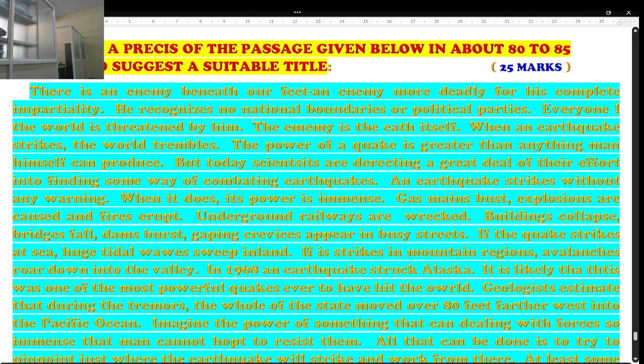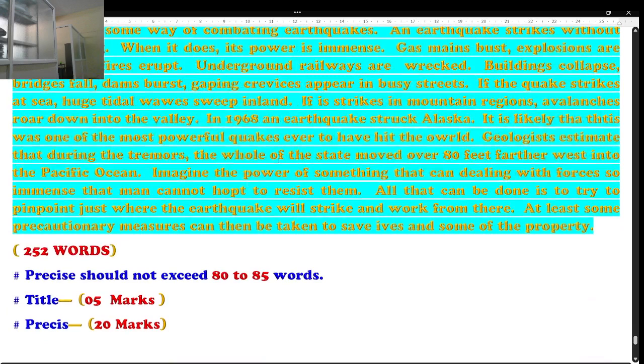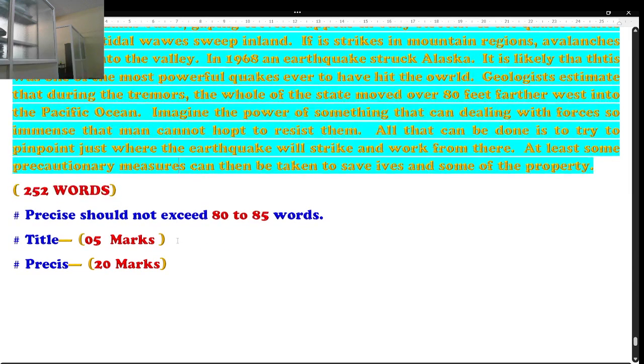Actually, so many people pronounce it precise. It's not precise. It is pressy. And the spelling you can also read, P-R-E-C-I-S. An E is supposed to be there, but in the question paper it was not given. Precis in the sense you have to clinch the topic, clinch the matter. After the completion of a passage, it is clearly given there are totally 252 words. You have to reduce it to 1/3. Remember, 1/3. How to write it? I'm going to discuss with you in next videos. Precis should not exceed 80 to 85 words. 1/3 of 252 is 80 to 85 words. Neither less than 80 words nor more than 85 words, you are supposed to maintain.